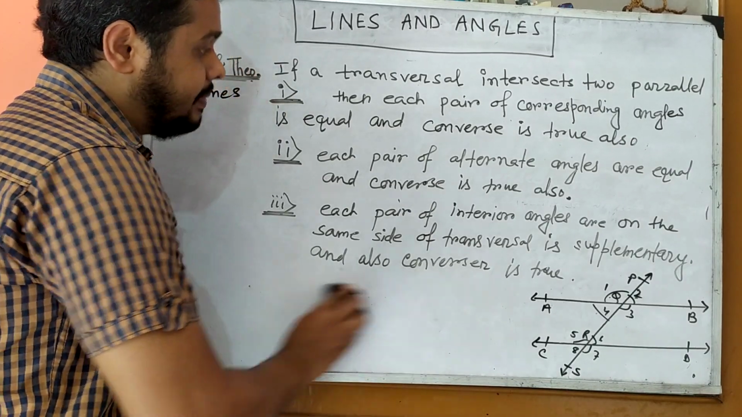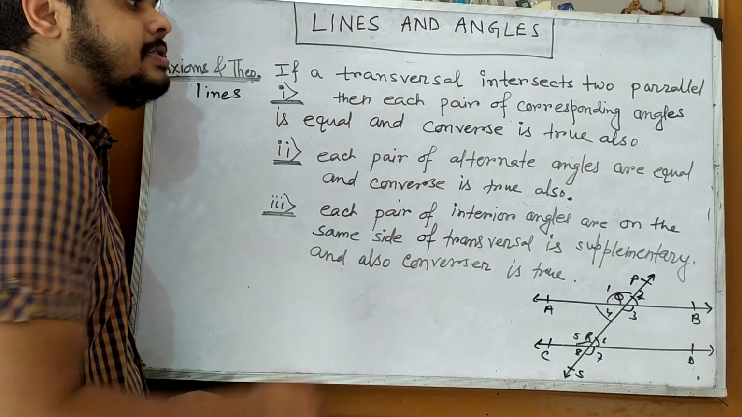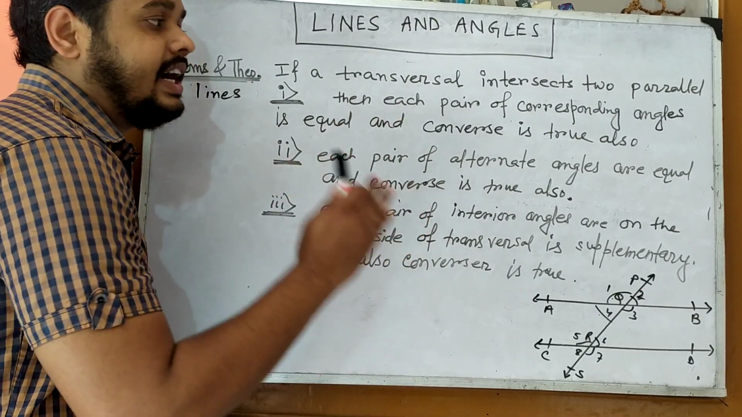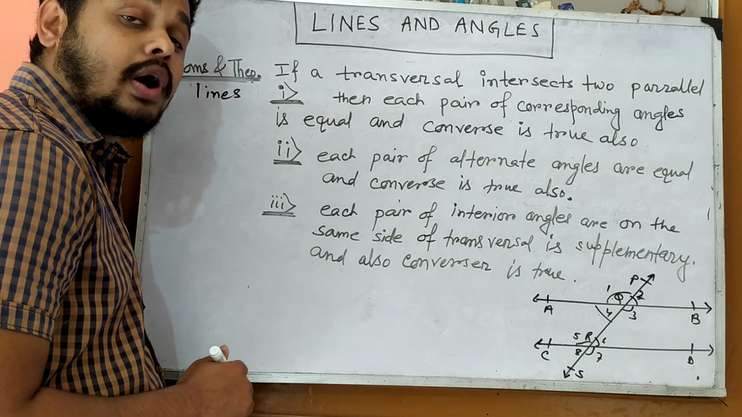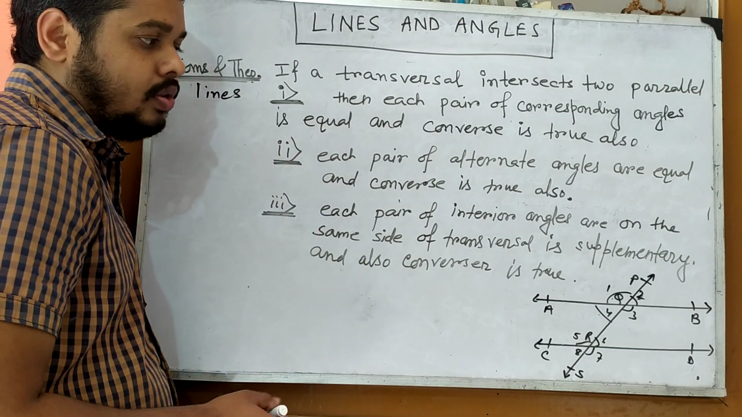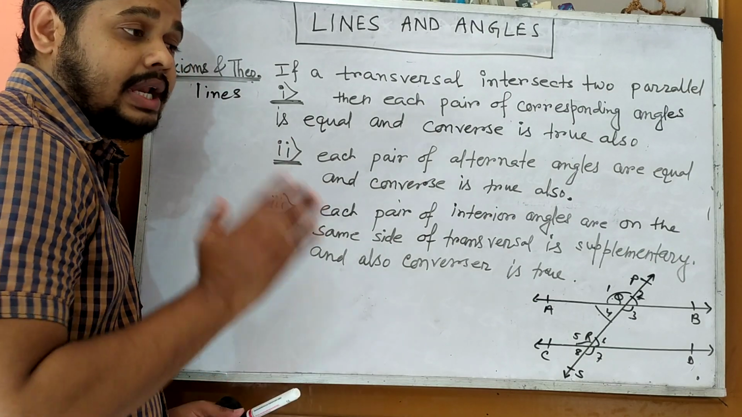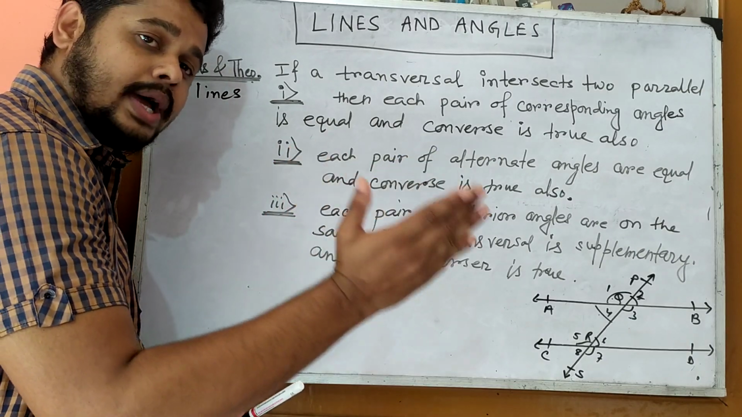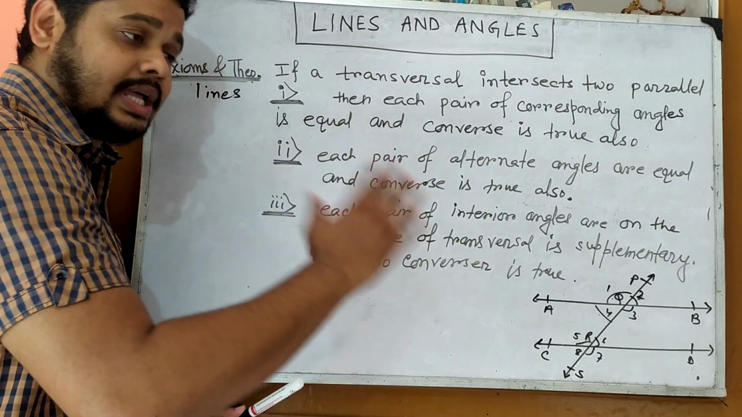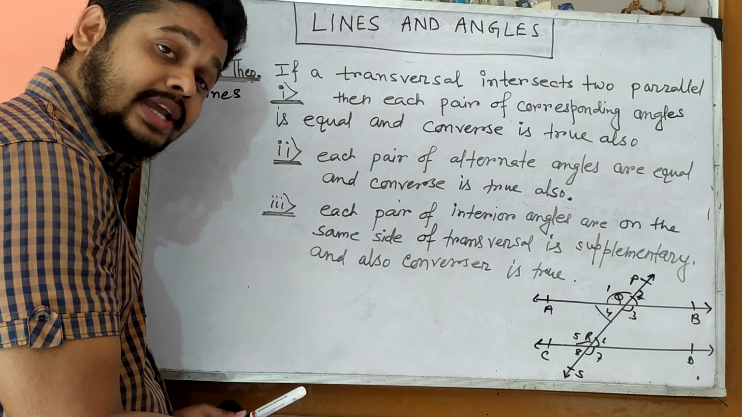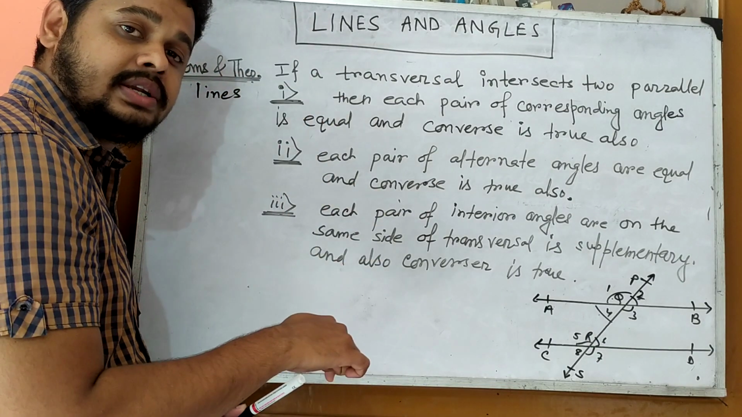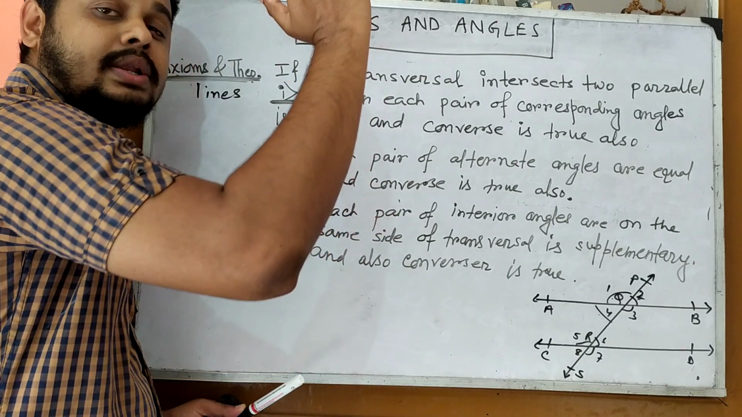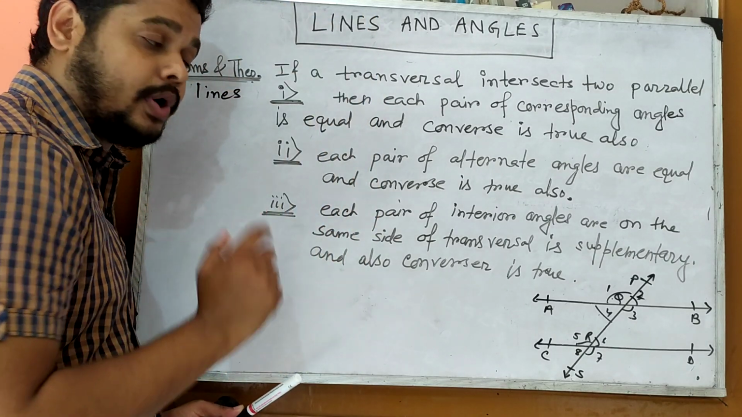Now we are coming to the next. Each pair of alternate angles is equal. Each pair of alternate angles. Which are alternate angles? Earlier I mentioned, alternate means one will be on the left hand side and the other on the right hand side of the transversal, and if one faces the downward direction, then the other faces the upward direction.